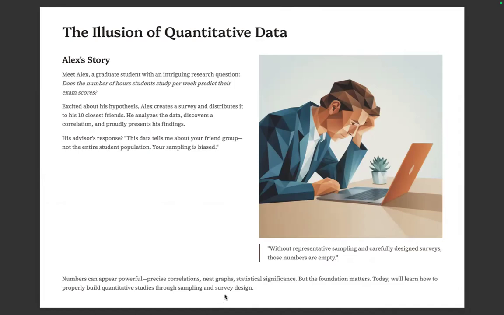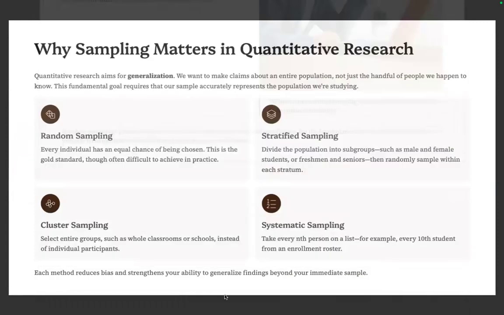What is that foundation we're talking about? Today, we'll learn how to properly build quantitative studies through sampling and even through survey design. Remember, without representative sampling and carefully designed surveys, those numbers are actually useless, even empty, because they do not reflect what they should reflect. And that's something you have to pay attention to, no? That the data should actually reflect what it intends to reflect or intends to show or demonstrate.